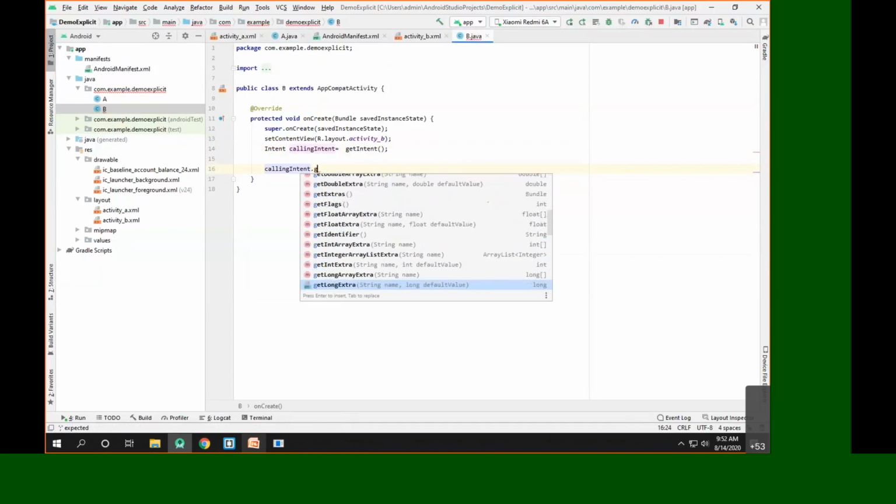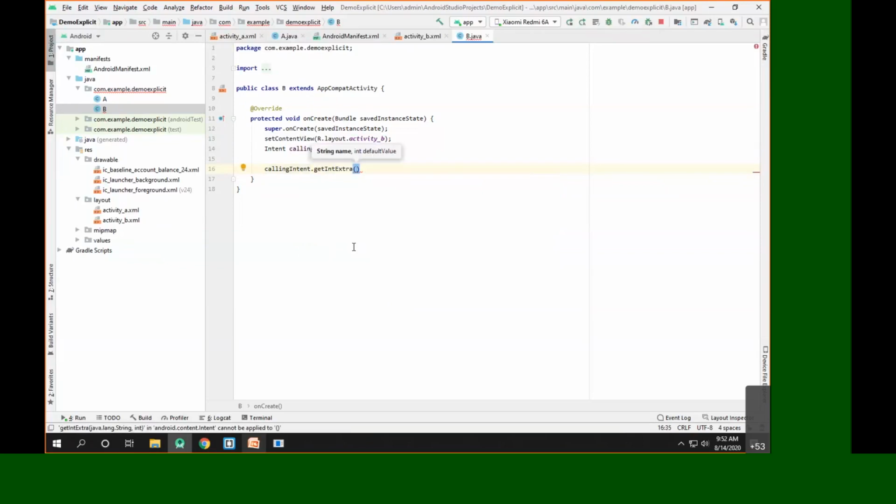You can see a method called getIntExtra, which means get the extra value of type integer. I'll click here, and you can see it requires a name.